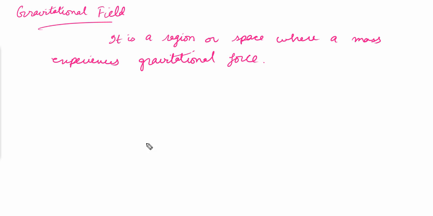Alright, so let's suppose we have Earth. This is Earth, and the influence of the gravitational field is up till here. Whenever there is some mass placed within this gravitational field, this region or space is called the gravitational field. Some force will be exerted on this mass, and that force will attract the mass towards its center. So this region is called the gravitational field, and the force being exerted onto this mass is called the gravitational force.